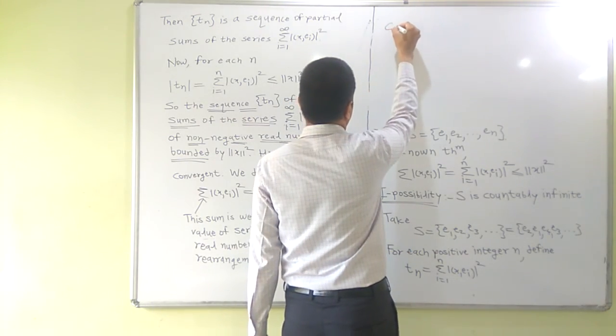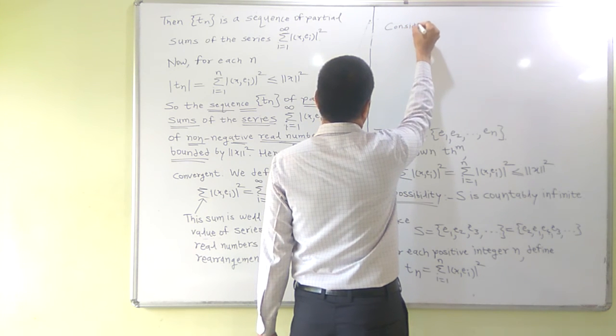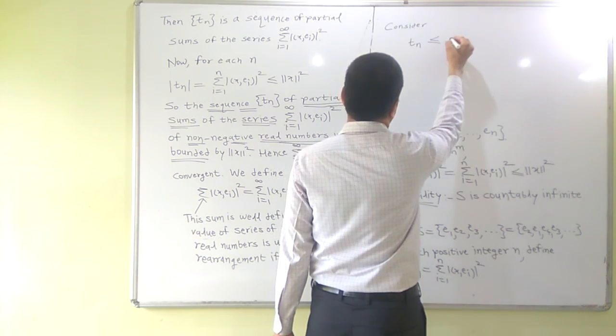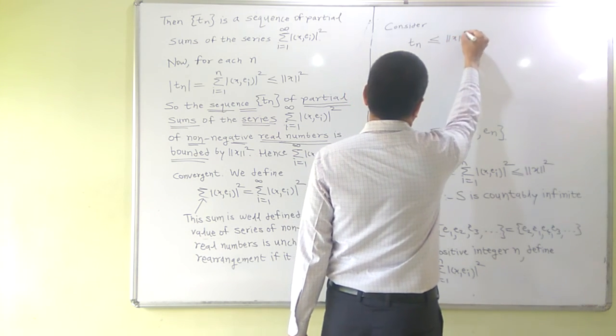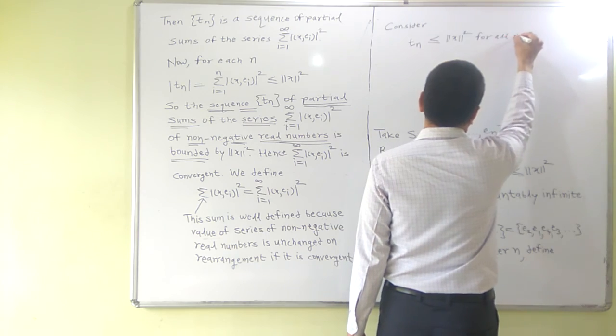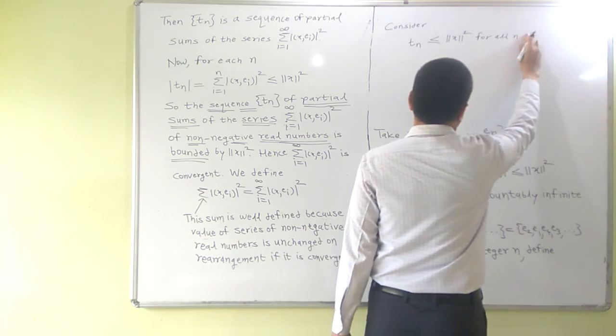Consider Tn is less than or equal to norm x squared for all n belonging to the positive integers. This we have already observed for all n.